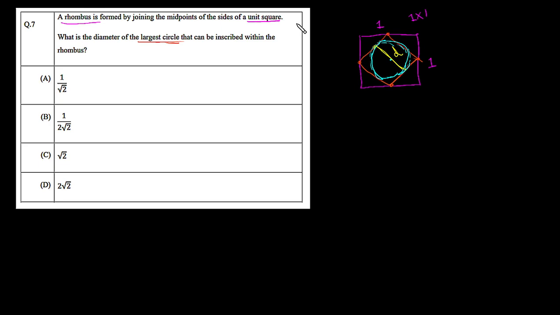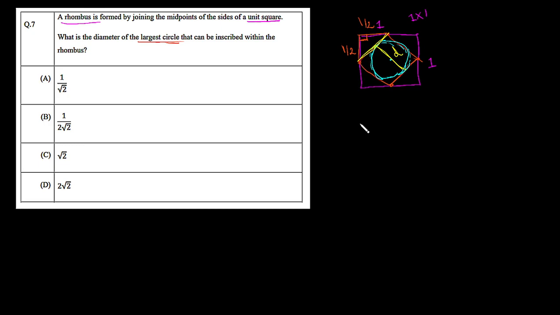Now we know the side length of this square is the unit. So we can say this portion is 1/2, because we have joined the midpoints of the unit square. In the same way, this portion is also 1/2. This figure is a unit square, so this angle is a right angle, and this side is the hypotenuse, shown in yellow, which is also the side length of this rhombus.